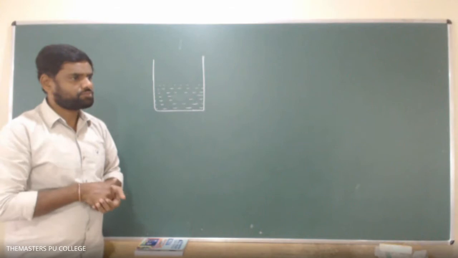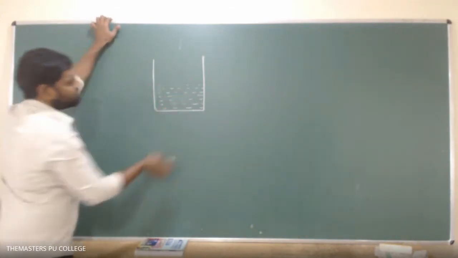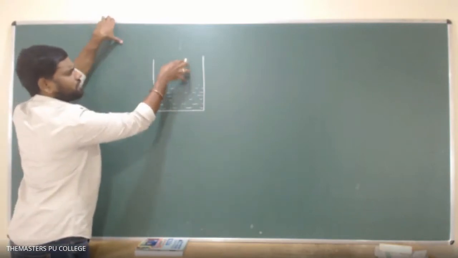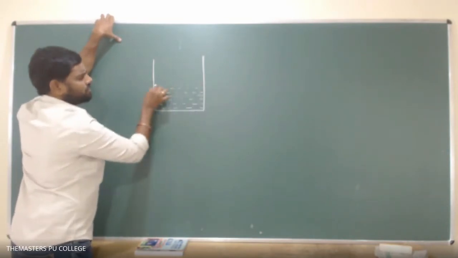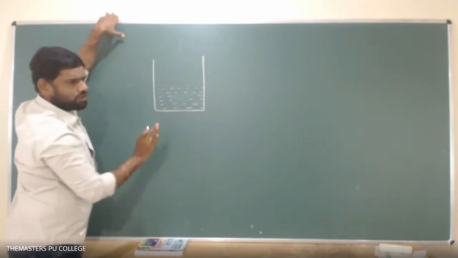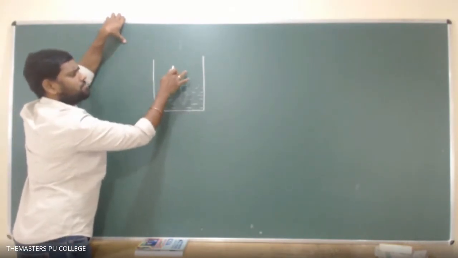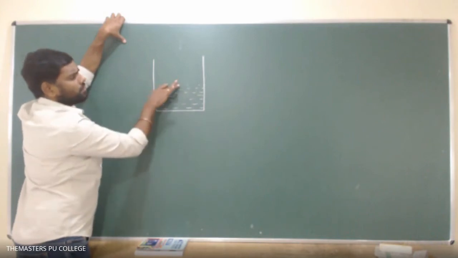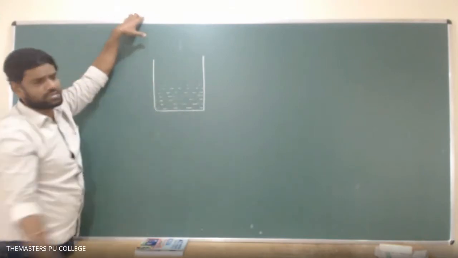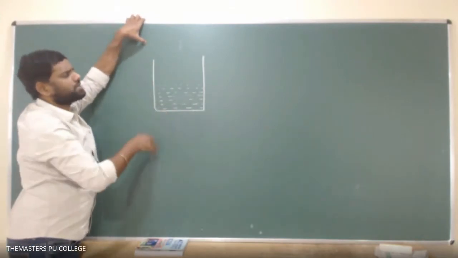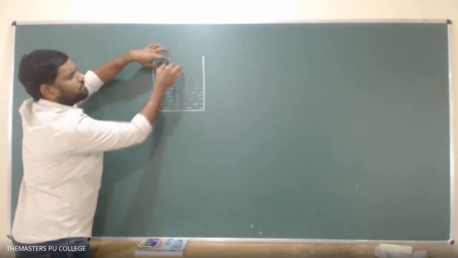Got it now? Okay, so when will it be possible? It is possible if the volume of this unoccupied part remains constant, it should not change, which means the level of the liquid should not rise, should not fall. If the level of the liquid rises, the volume of the unoccupied part of the vessel will decrease. If the level of the liquid falls, the unoccupied part of the vessel will increase. It should not happen. So the change in volume of the liquid must equal the change in volume of the container.